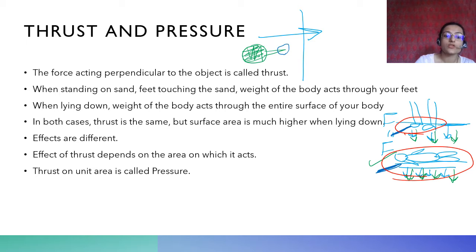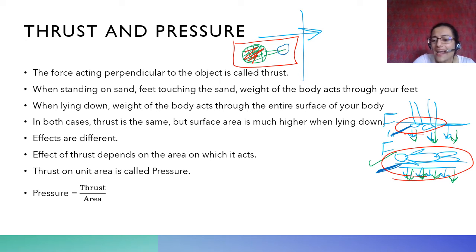Okay. So, thrust on unit area is called pressure. Pressure is thrust upon area. Therefore, in the thumbtack, when you are pressing here, you are putting a certain amount of force, and this translates to a high pressure on this small tip. When the whole thrust goes inside through that small tip, the pressure acting on that surface is much higher.